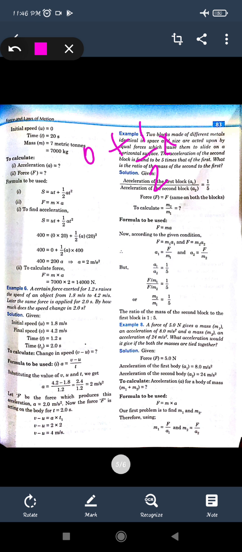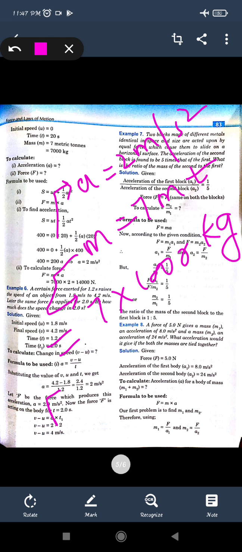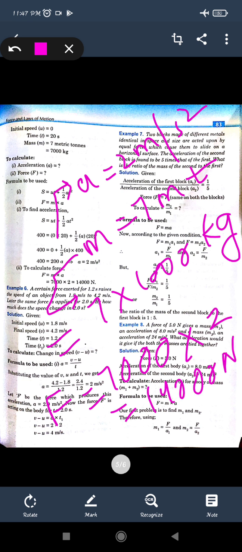1 metric ton is equal to 1000 kg. So 7 metric tons will be 7000 kg. On multiplying this mass and the acceleration we will get the force, that is 7000 kg into 2, which will be 14,000 Newton. Okay, so this is the value for the force.